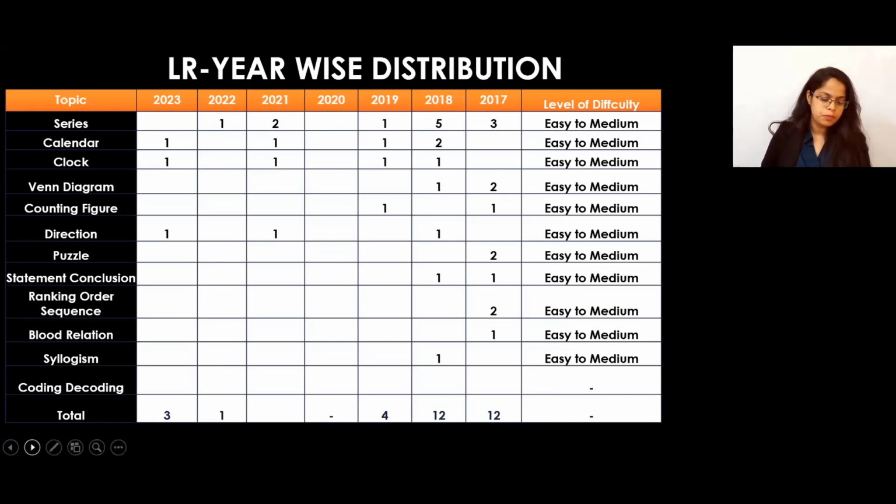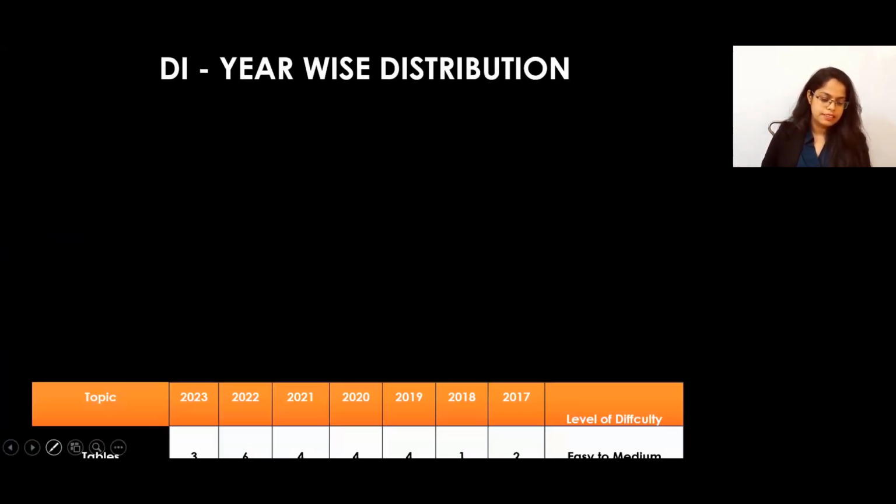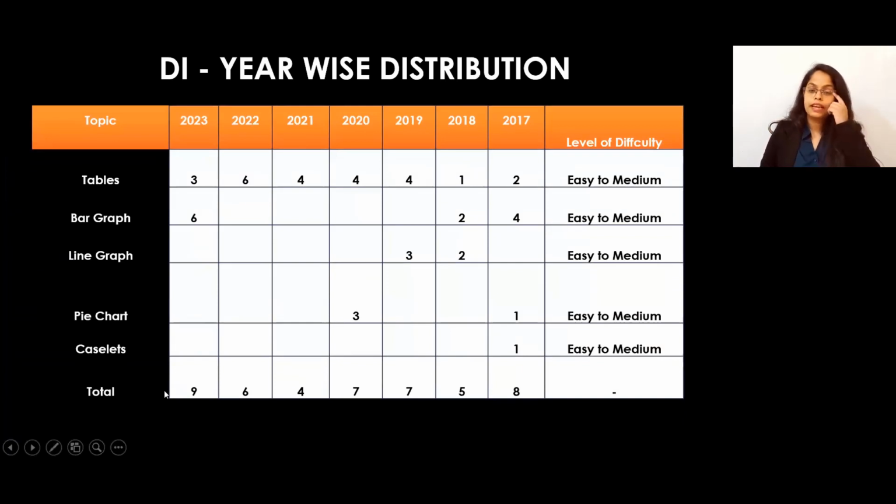Then after that, what about the DI? As I said, in the DI, most of the time they asked you the question from the tables only. In 2023, there were 3 questions from the table. Before that, 6 questions from the table. 4, 4, 4, 1, 2. Means most of the time they asked you the question from the tables only, which you have to prepare.